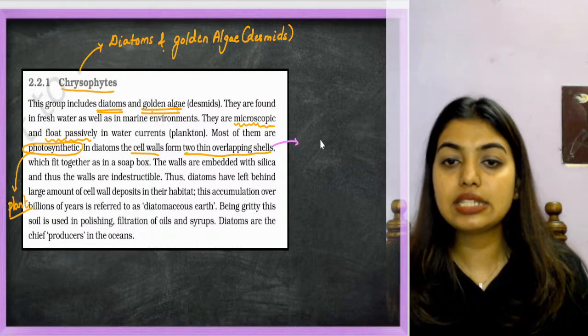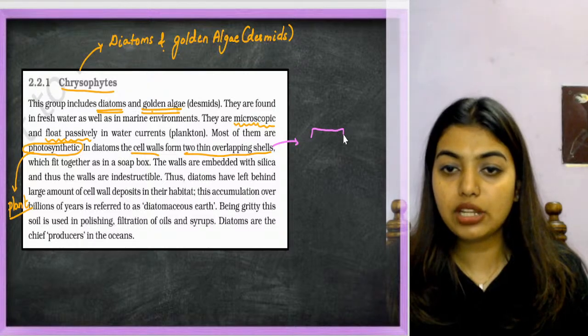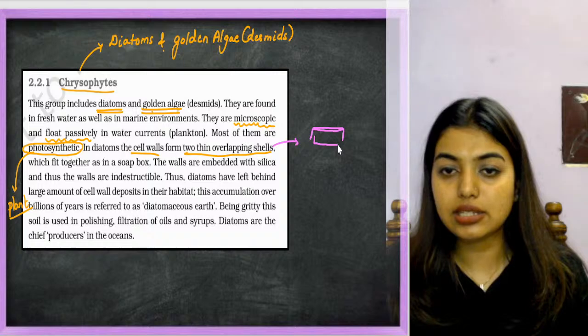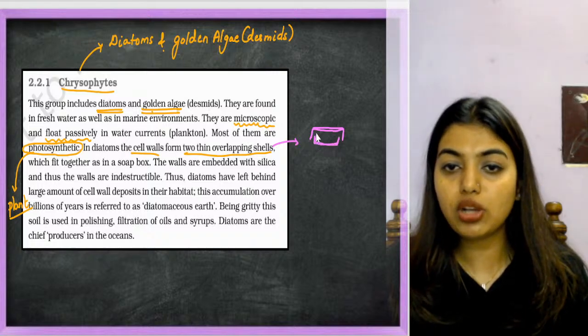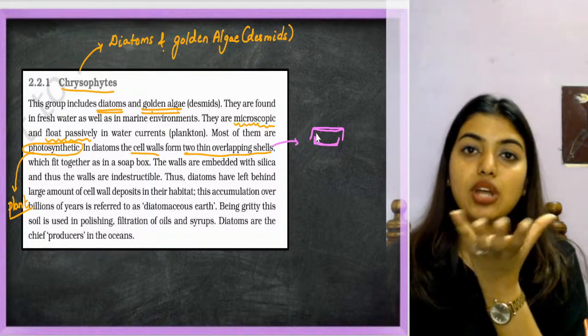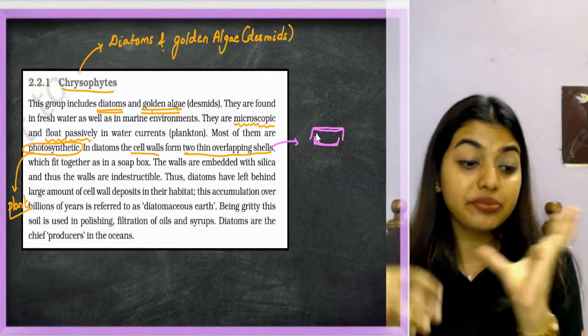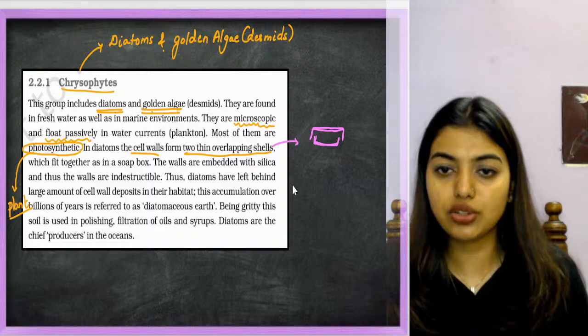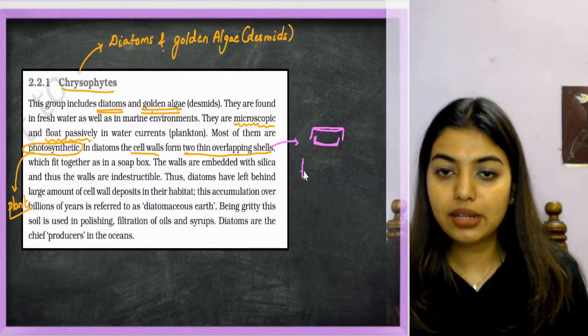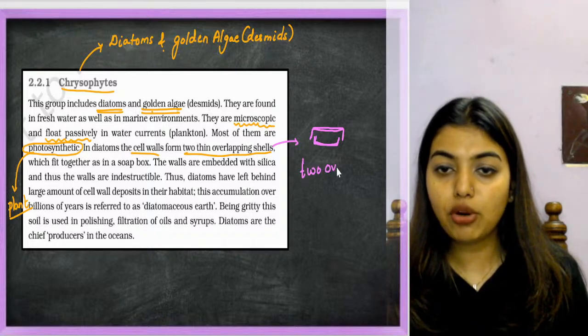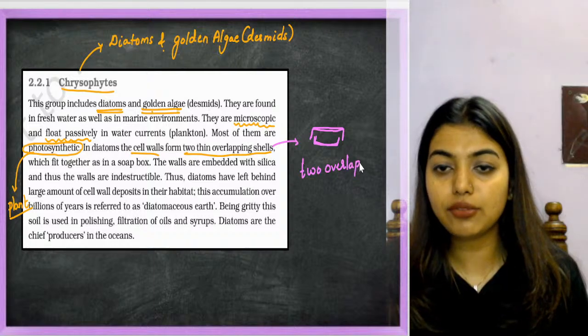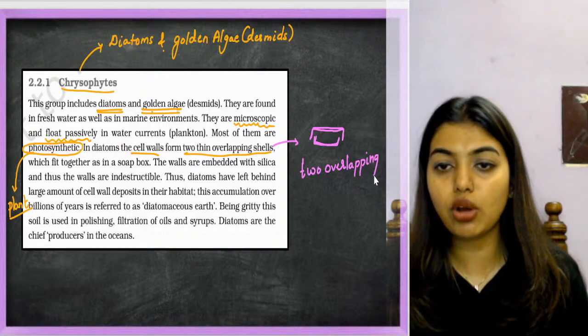The cell wall is overlapping, one shell like this and one shell like this, so it looks like a soap box. Before, you remember, we used to have a soap box where the top was there and the bottom was there. So two overlapping shells. The most important thing in this Protista chapter is that you have to know about the cell wall.